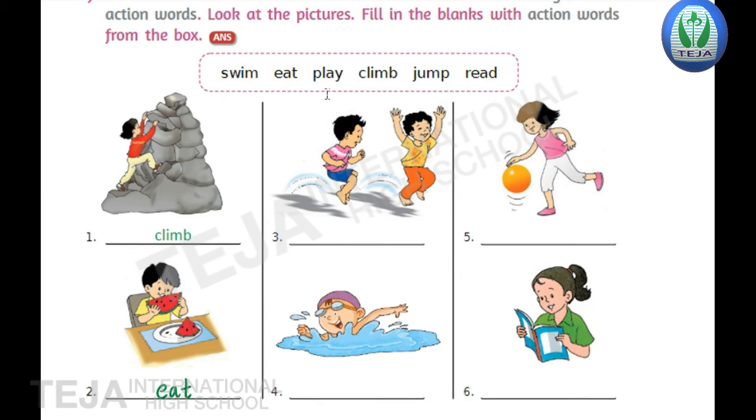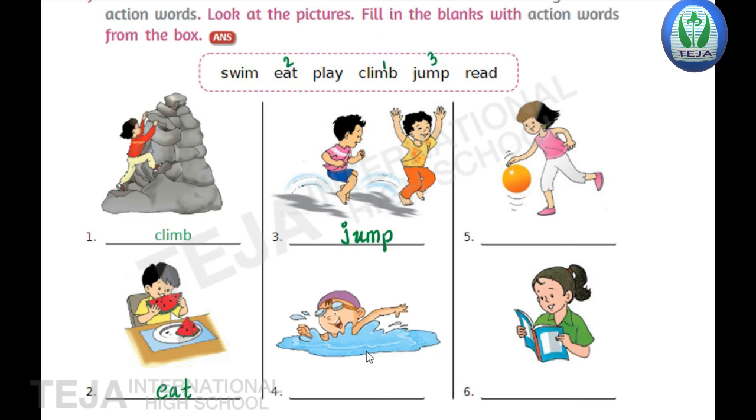Now third one, children, here what the boys are doing? The boys are jumping. So write jump here. The action word is jump. J-U-M-P, jump. Next, look at the fourth picture, children. Here climb is the first one. Second is eat. Third jump.